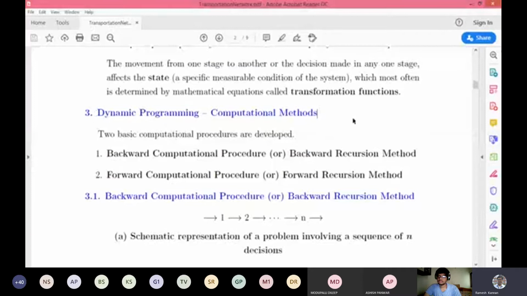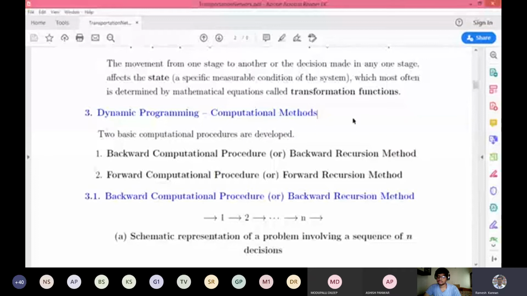This is what I wanted to emphasize. The computational approach of dynamic programming is of two types: the backward computational procedure, or backward recursion method, and the forward computational procedure, or forward recursion method. It's your choice which terminology to use.